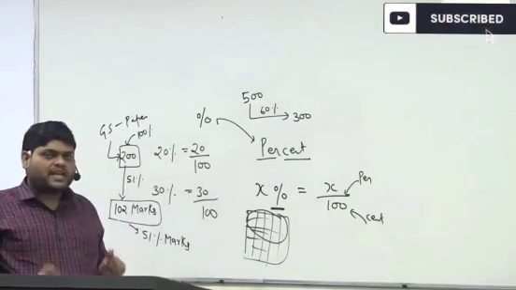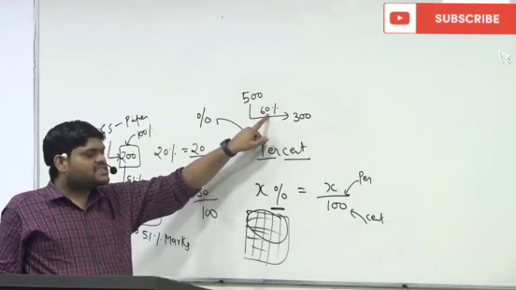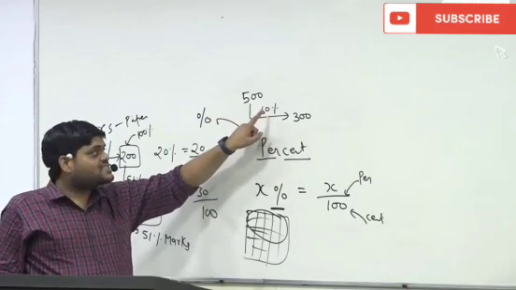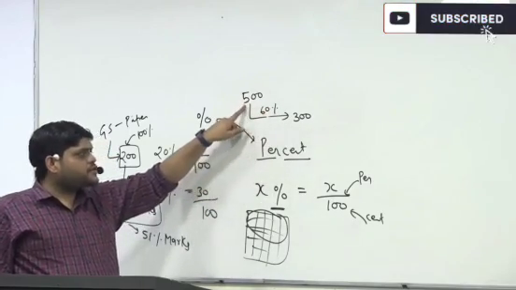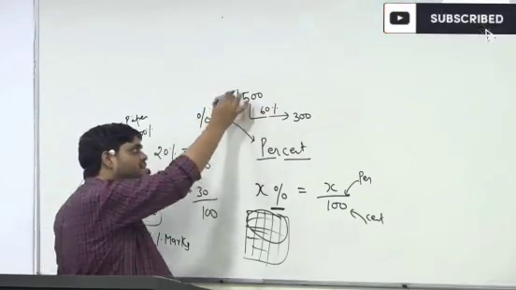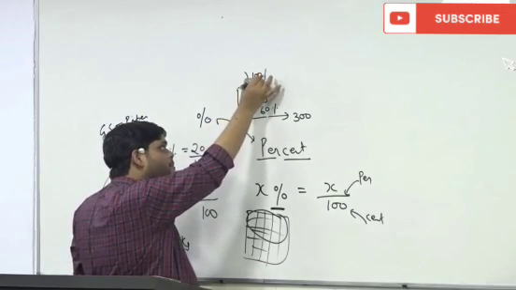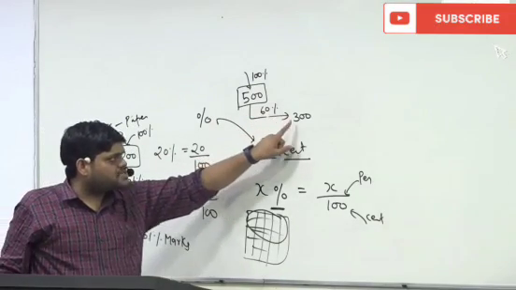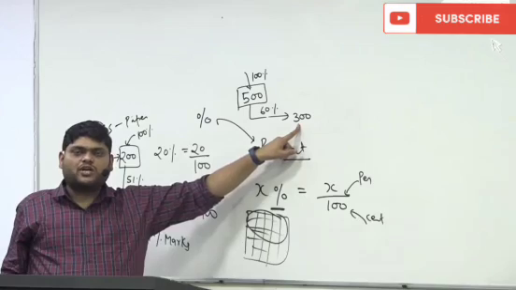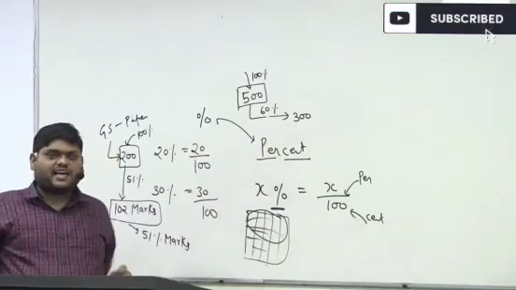Here this 300 is 60%, and 60% is with respect to this 500. So this 500 is representing 100%, and the student scores 60% marks, which is equal to 300. I hope this is clear to everybody.